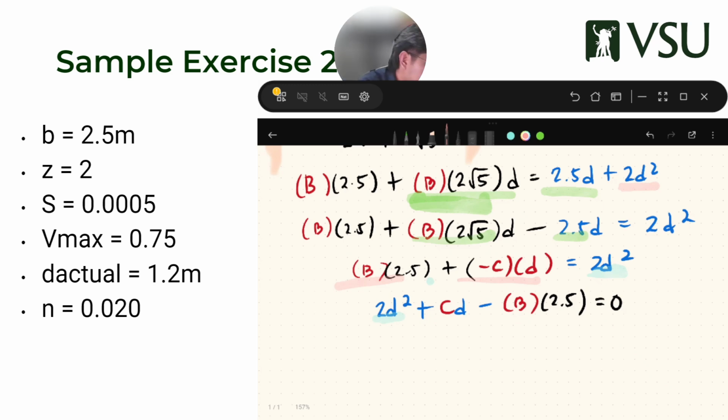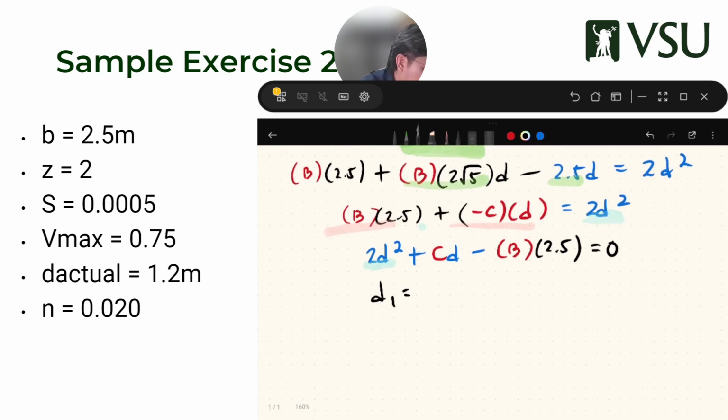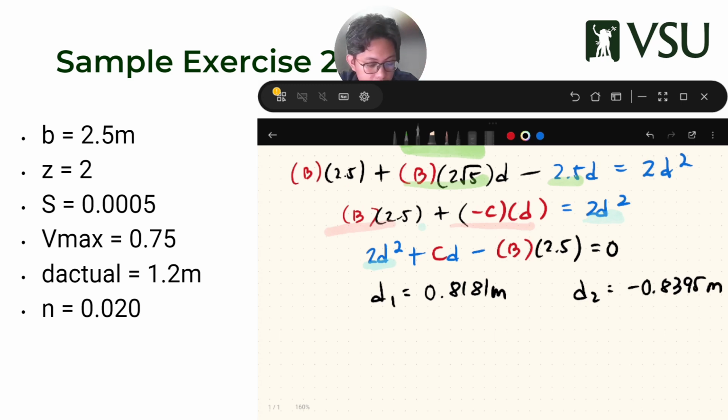and you'll get D1, which is 0.8181 meters, and D2, which is negative 0.8395 meters. Yep. So in this case, diretso lang, logical solution.